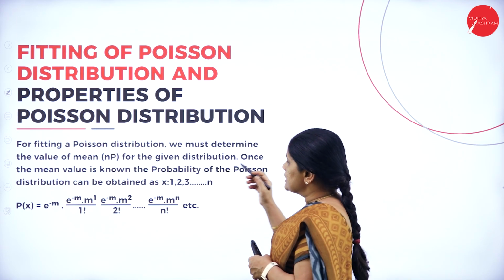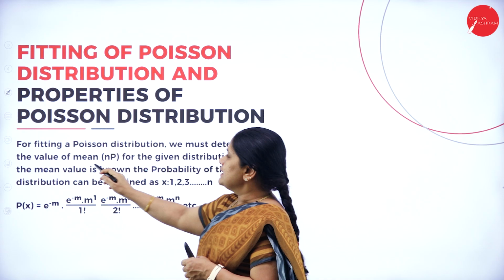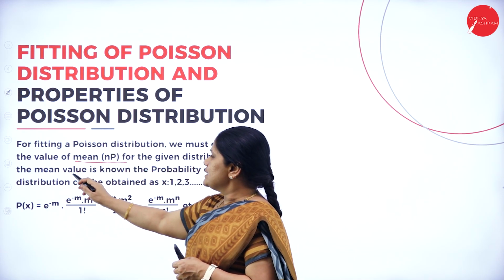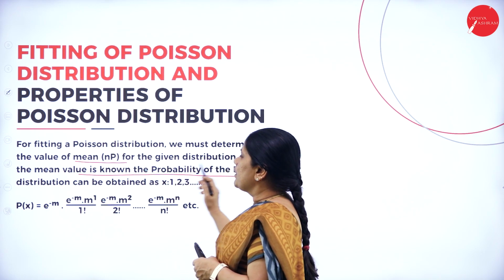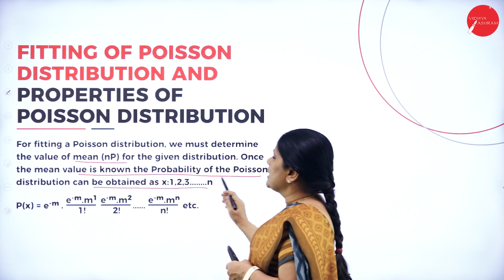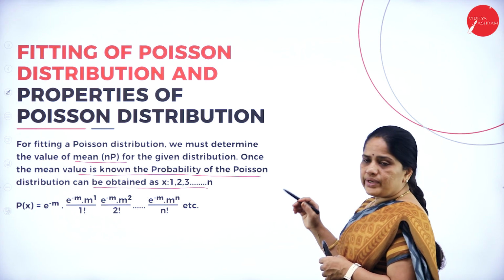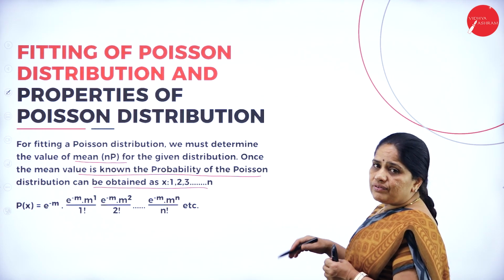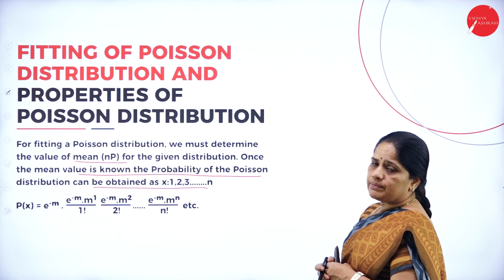For fitting a Poisson's distribution, we must determine the value of mean for the given distribution. Once the mean value is known, the probability of the Poisson distribution can be obtained for x equals 0, 1, 2, 3. So you can substitute the value of x and then find the value of the Poisson's distribution.